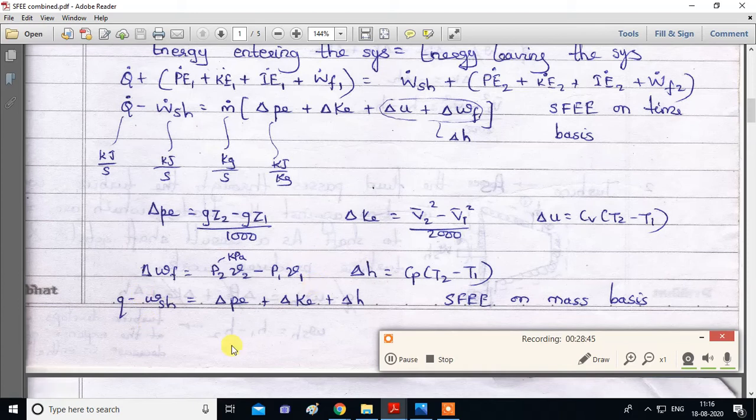Now such an equation where m dot is not there is known as the steady flow energy equation on mass basis. So we have two steady flow energy equations. Which one to use will depend on the given data. If m dot is given, then you can use the steady flow energy equation on time basis. But if m dot is not known, then you have to use the steady flow energy equation on mass basis.